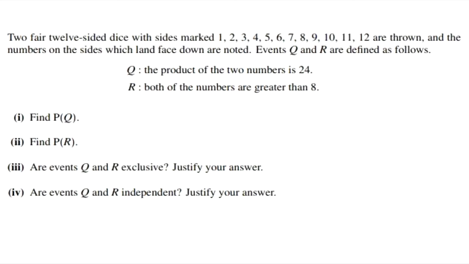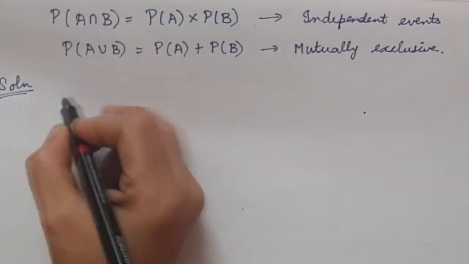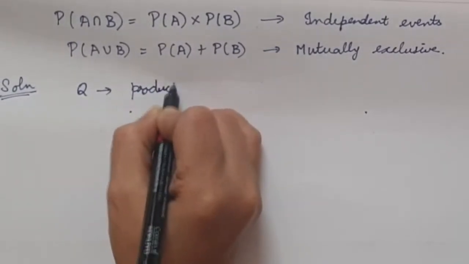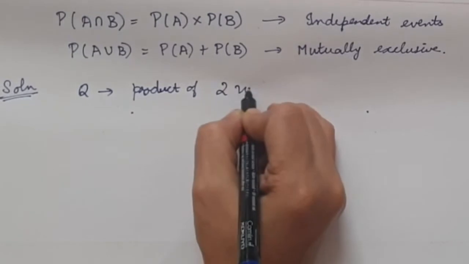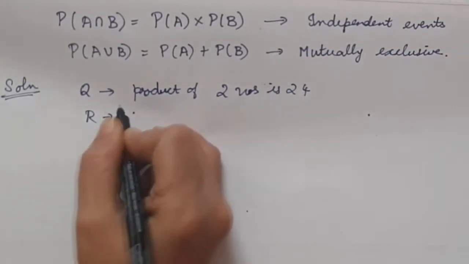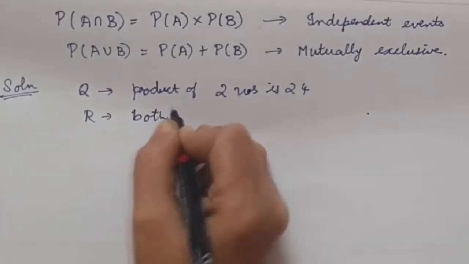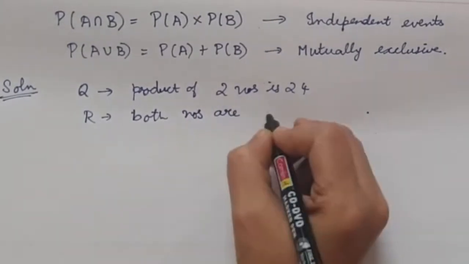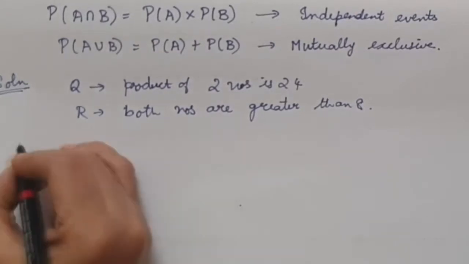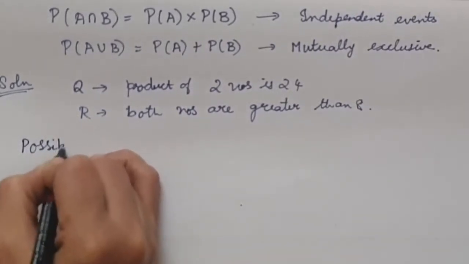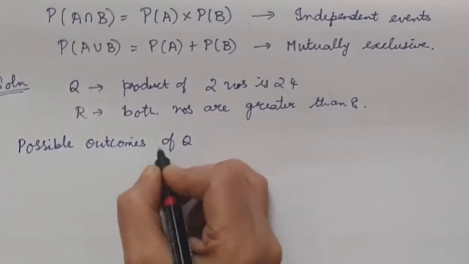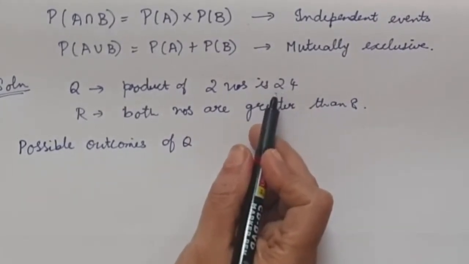Justify your answer. Now the solution of our question. We are given Q, where the product of the two numbers is 24. And R is the event where both numbers are greater than 8. Now we need to find the probability of Q. So now we'll write the possible outcomes of Q. When you multiply two numbers, it has to be equal to 24.